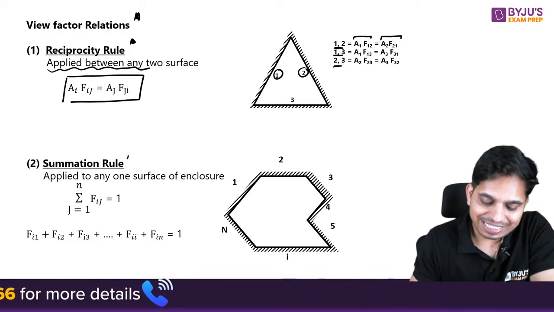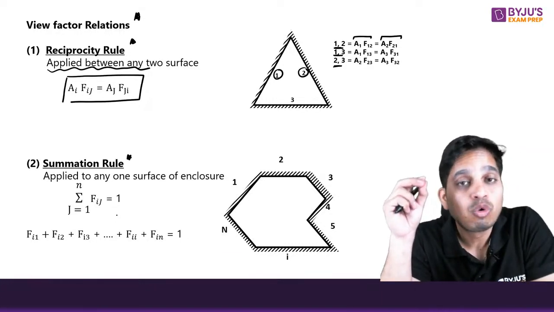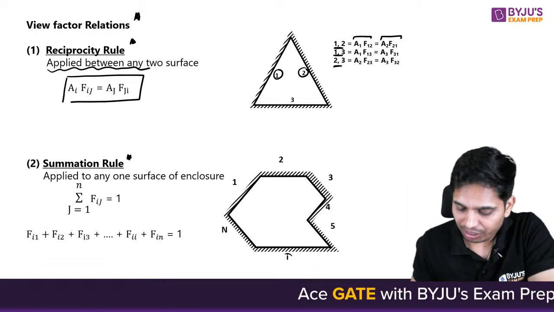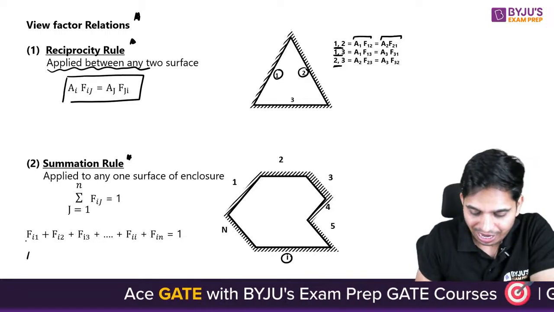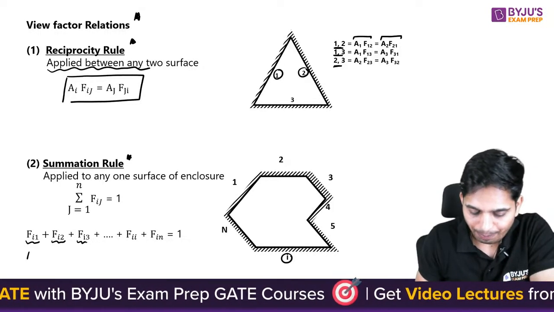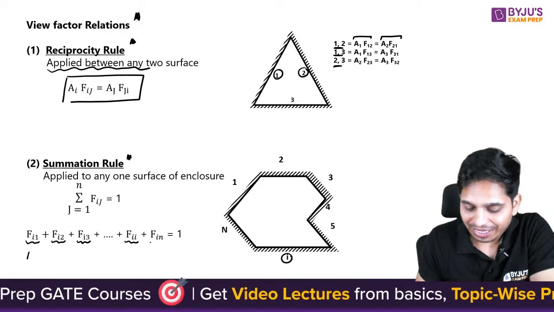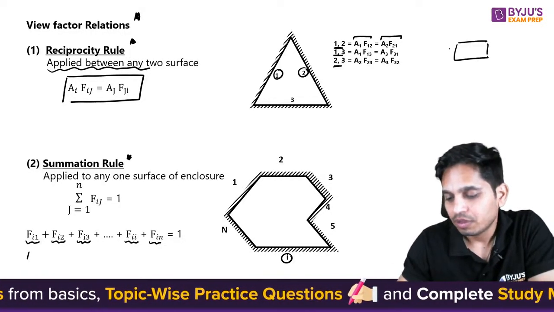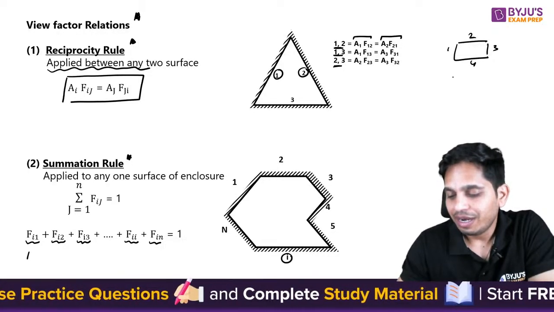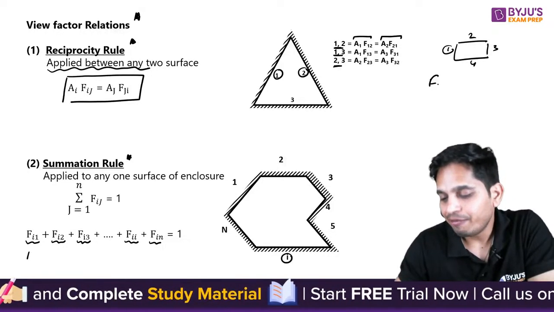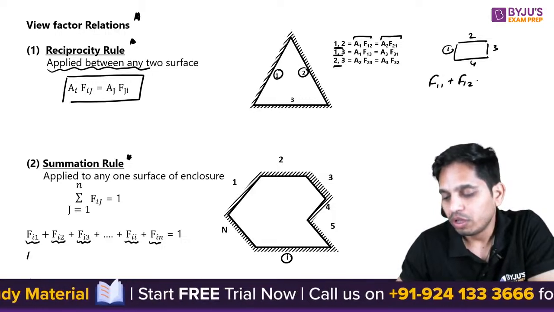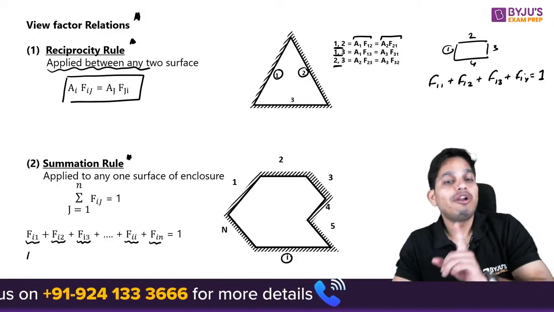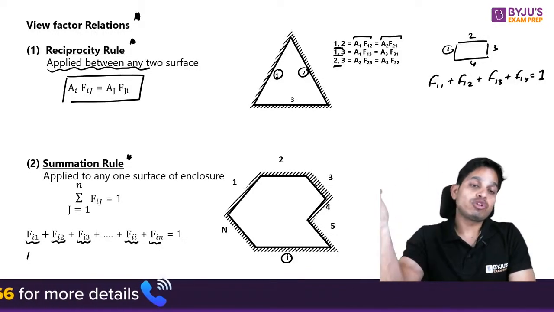Next is the summation rule. The summation rule is always applied to one surface. For example, if you want to apply it for i, I can write Fi1 plus Fi2 plus Fi3 up to Fin equals 1. For example, if you have this body with surfaces 1, 2, 3, 4, let me apply it with respect to 1: F11 plus F12 plus F13 plus F14 equals 1. It is always applied to only one surface with respect to the other surfaces.